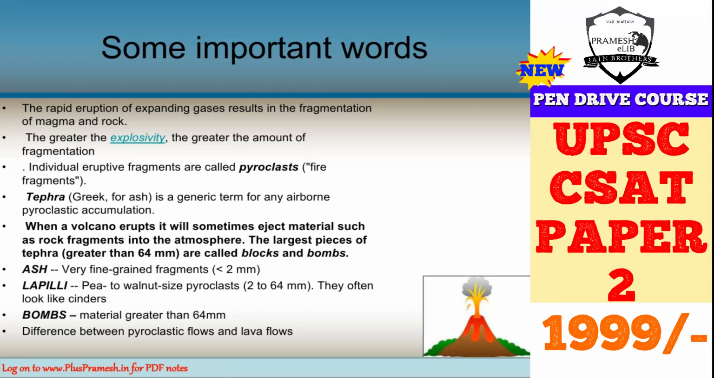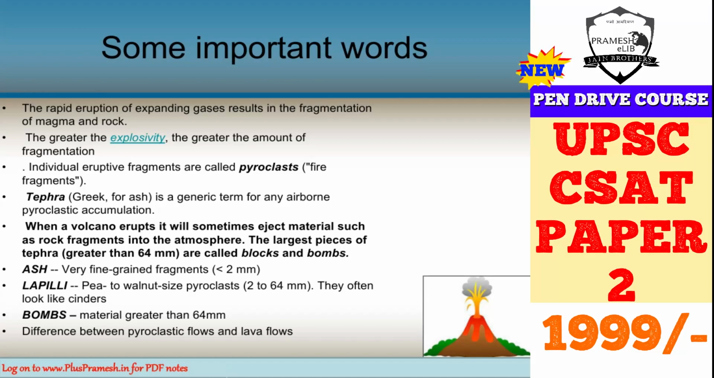Now let's look at some of the important words that are related to volcanic eruption. The rapid eruption of expanding gases results in the fragmentation of magma and rock. So sometimes you get molten rock, but sometimes also rock pieces come out. And the greater the explosivity, the greater the amount of fragmentation. So you will now have to learn two terms which are known as pyroclasts and tephra. In the past, questions have been asked on pyroclasts and tephra in mains exams, where you have to define what are pyroclasts, and some eruption questions have been asked. So basically, what is the difference between pyroclast and tephra?